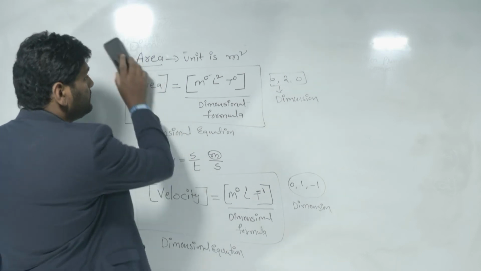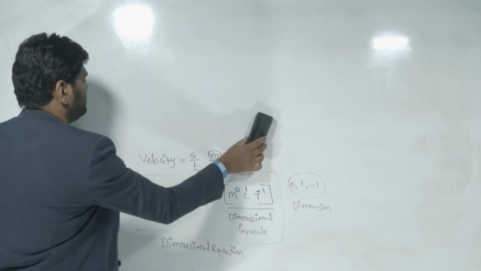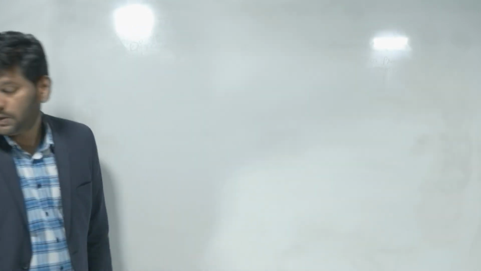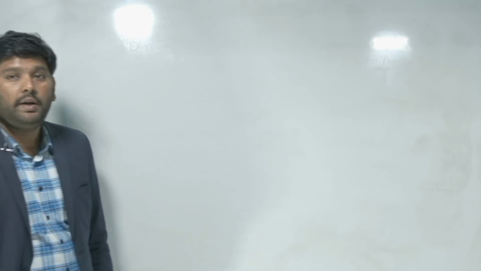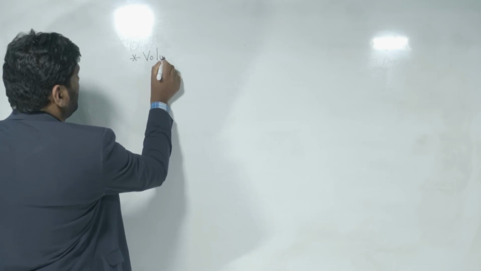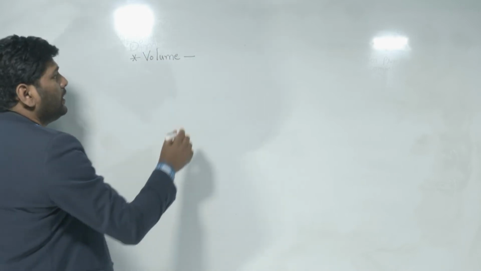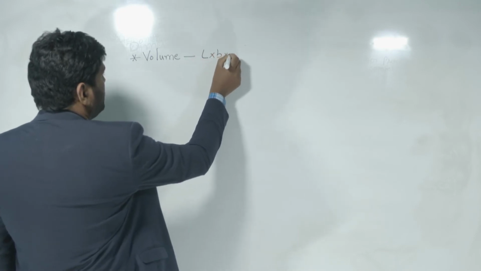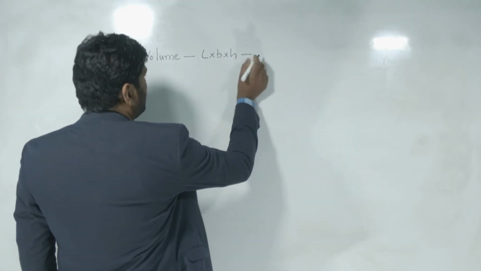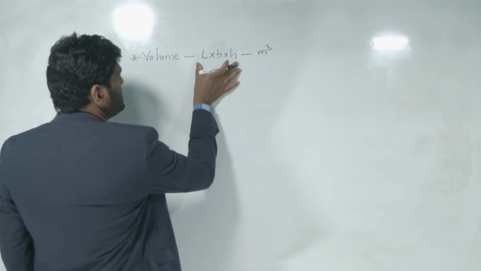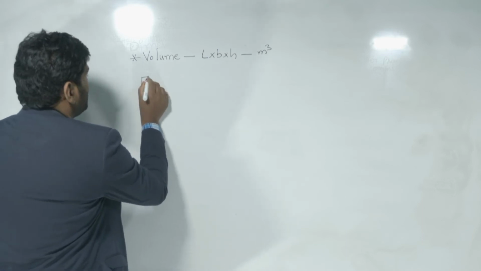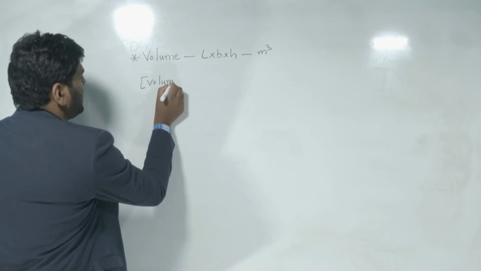Just now we wrote area. Let us see volume. The volume formula is length into breadth into height. This is the volume formula generally, so the unit becomes meter cube. This is the formula, this is the unit. Then how do you write the dimension formula? Every time the dimension formula is represented in a square bracket.